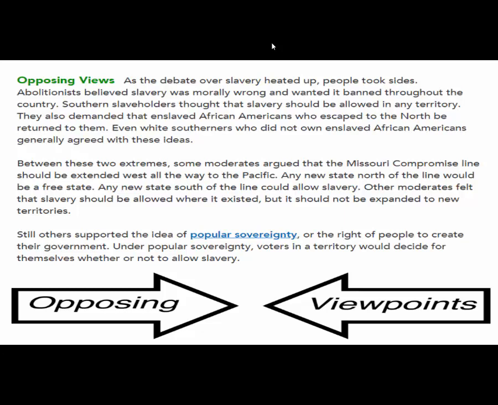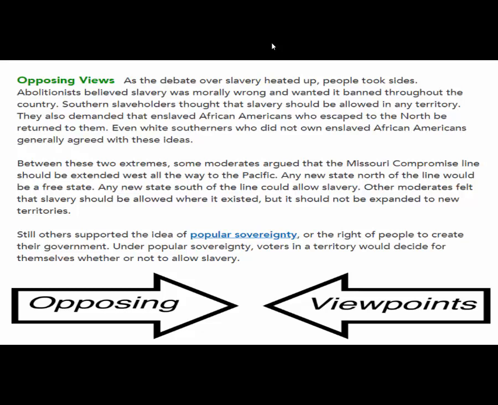Between these two extremes, some moderates argued that the Missouri Compromise line should be extended west all the way to the Pacific. Any new state north of the line would be a free state. Any new state south of the line could allow slavery. Other moderates felt that slavery should be allowed where it existed, but it should not be expanded to new territories. Still others supported the idea of popular sovereignty, or the right of people to create their government. Under popular sovereignty, voters in a territory would decide for themselves whether or not to allow slavery. So there were definitely a lot of views over what to do with slavery at that time.